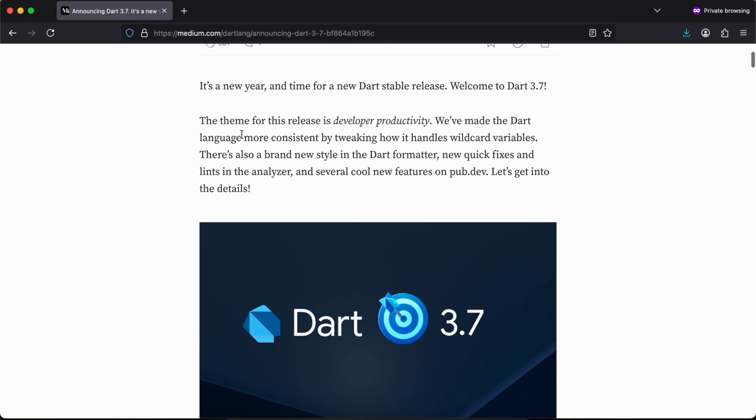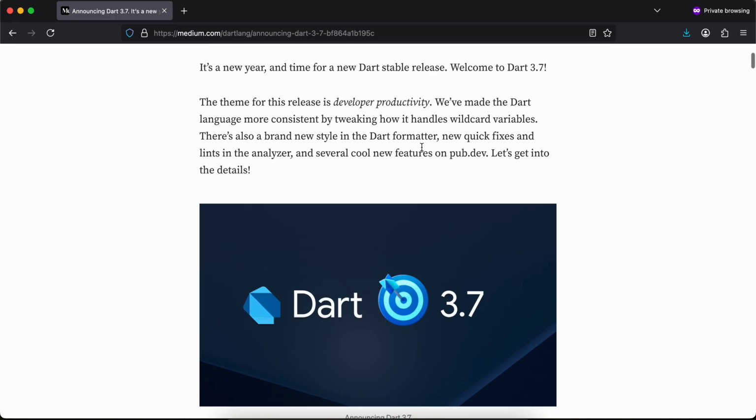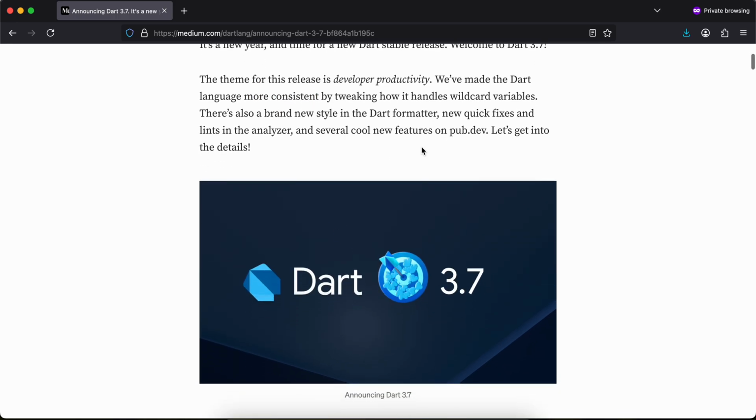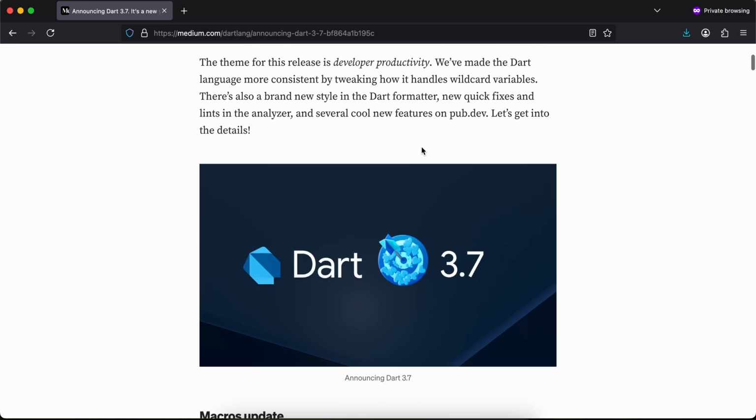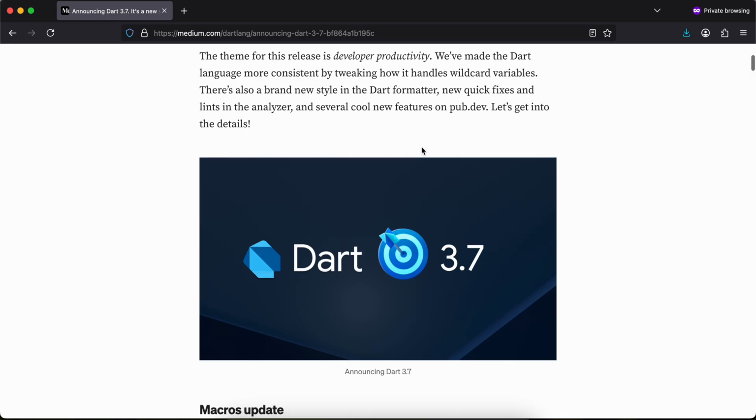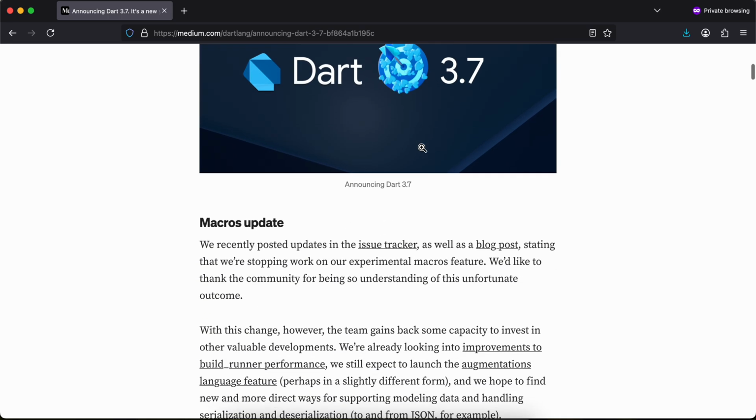We have made the Dart language more consistent by tweaking how it handles wildcard variables. There is also a brand new style in the Dart formatter, new quick fixes and lints in the analyzer, several cool new features on pub.dev, and let's get into the details.